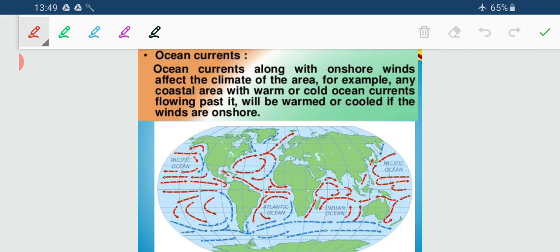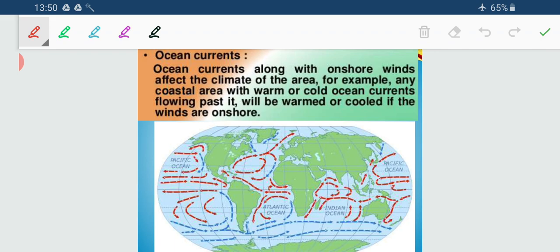Where there is a presence of warm oceanic currents, the coastal areas will get influenced by them, and where we have cold oceanic currents, the adjacent areas will get their influence. So the temperature will be higher where we have warm oceanic currents, and lower where we have cold oceanic currents.